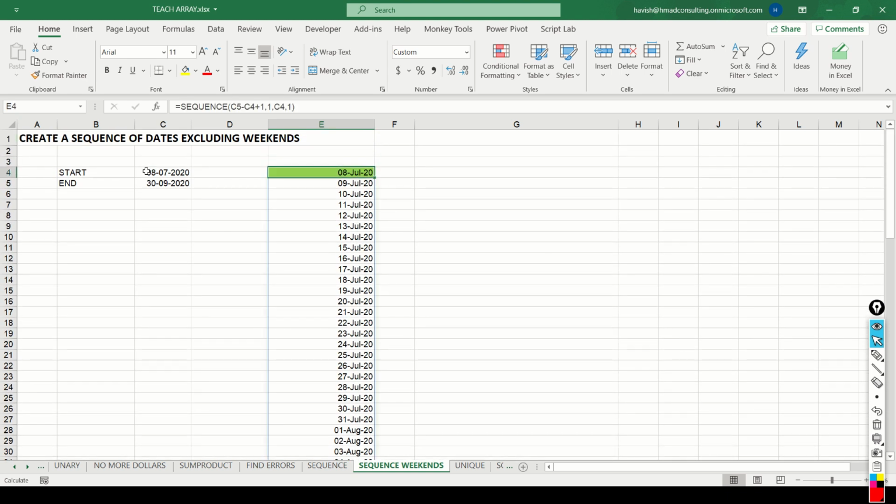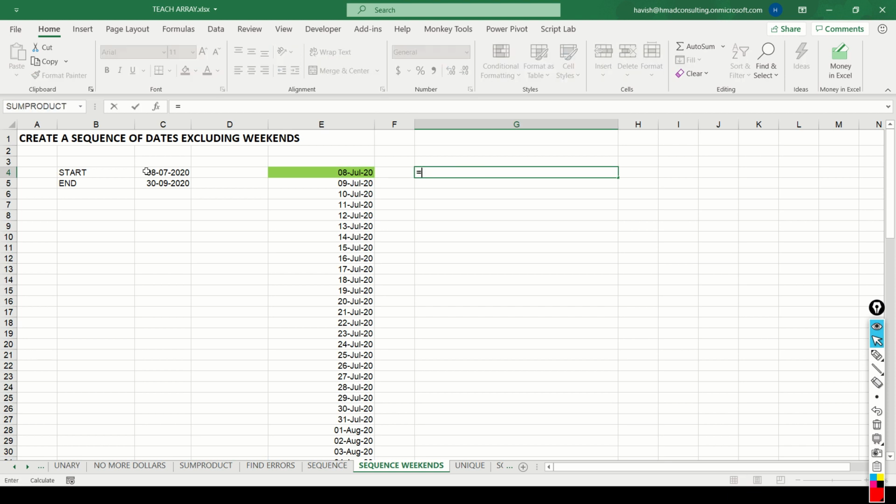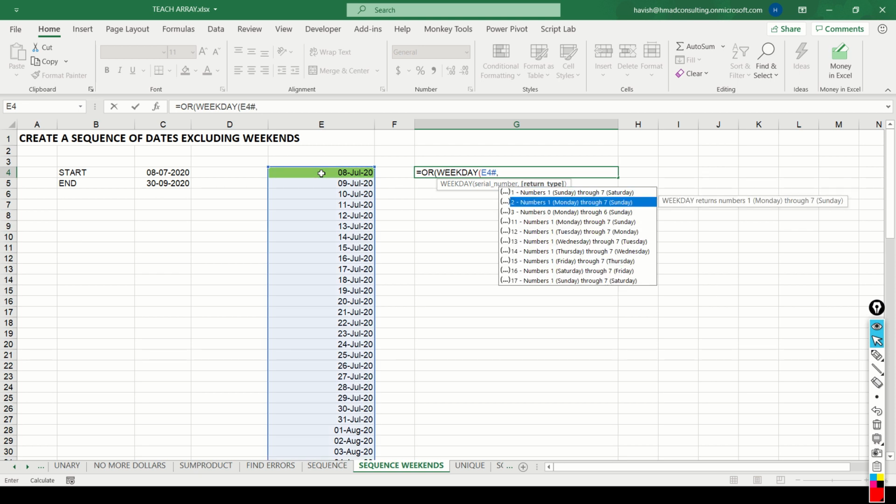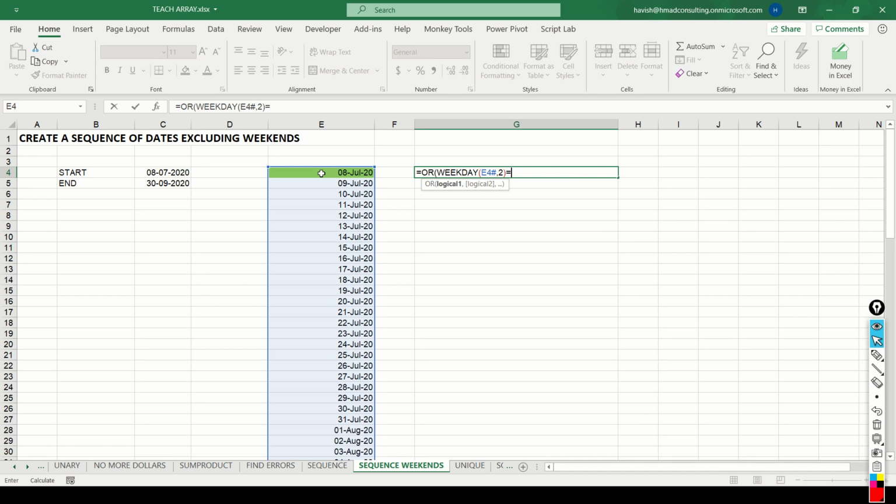Now, if you wanted to eliminate all the weekends, we could have written equal to OR weekday, and I will say that the weekday that we have in E4 hash, with the return type 2, which means that 1 is Monday and 7 is Sunday, which would mean that 6 is Saturday and 7 is Sunday. So if I say that this is equal to 6 or my weekday of E4 hash comma 2 is equal to 7.